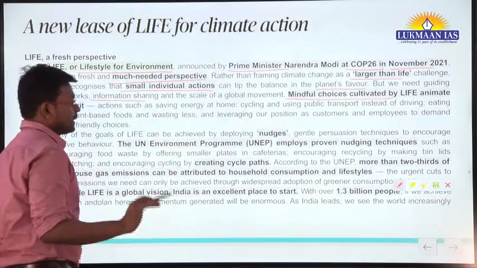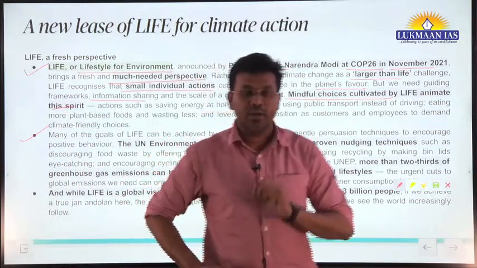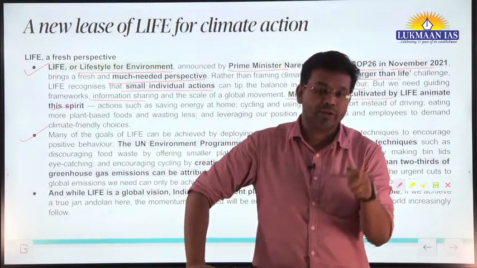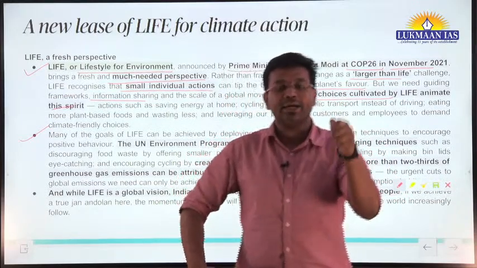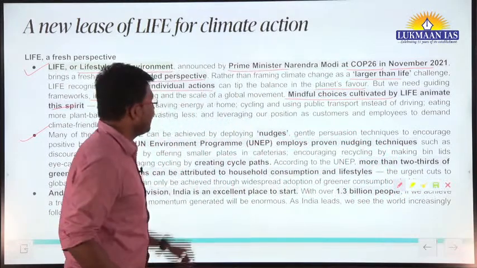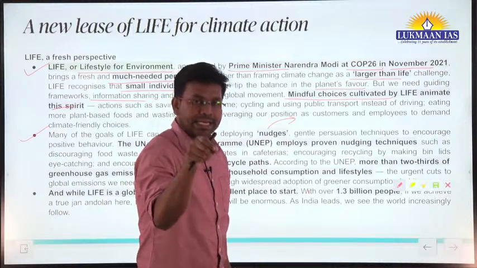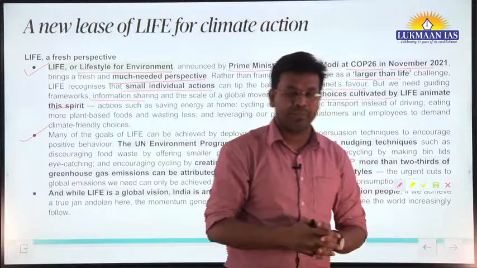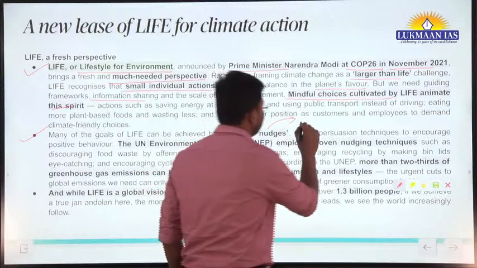Recently it has been showcased that we need to mold the behavior of people. How can we mold the behavior of people? By incentivizing them when they take good steps, when they do good. Nudging means giving some kind of incentive to people to do an action in a desired manner. Nudging means influencing the behavior.